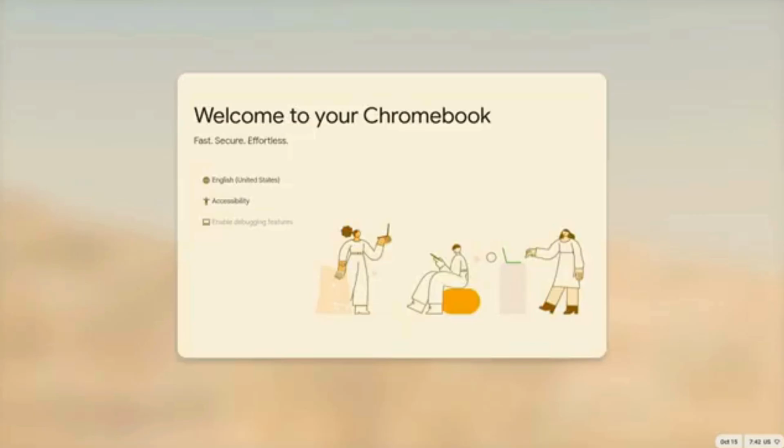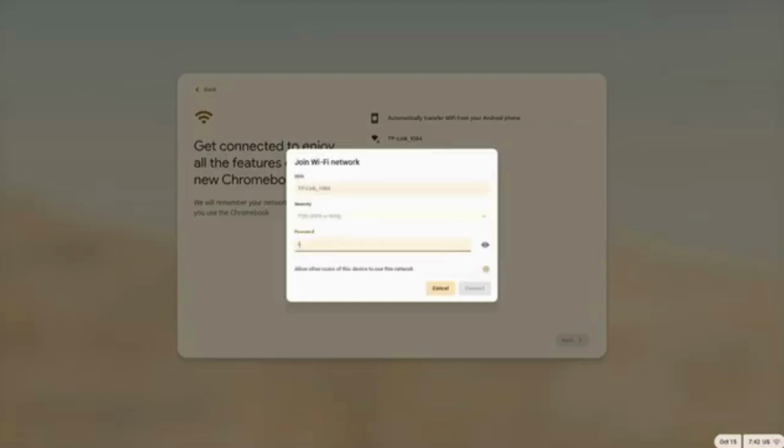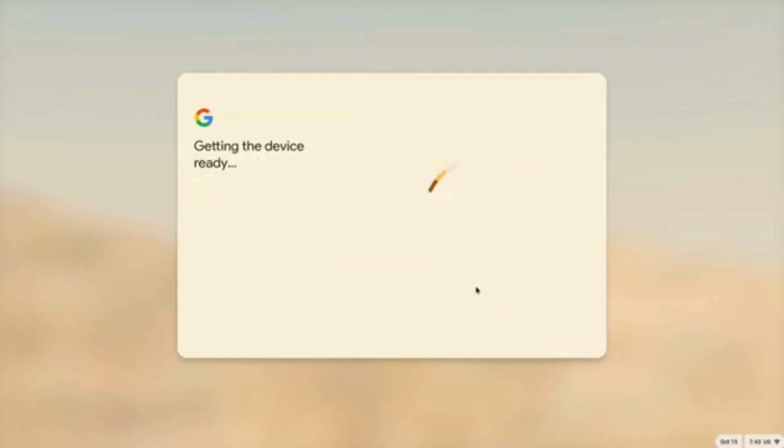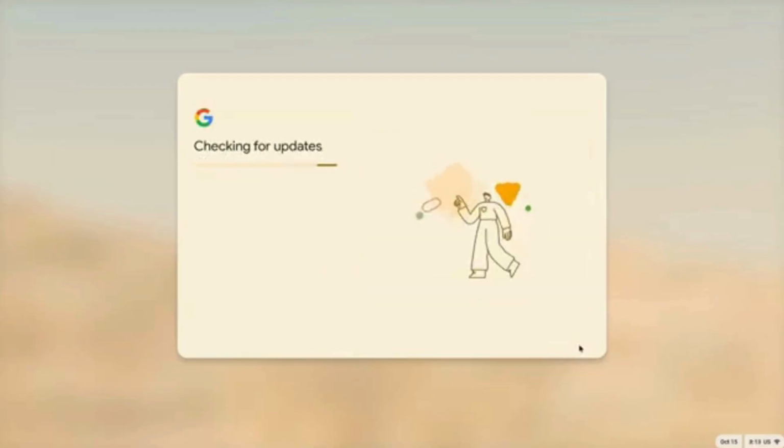Now, the Brunch framework will load. It customizes ChromeOS to work on your non-Chromebook hardware. This process only happens during the first boot. You might need to wait 10 to 15 minutes for this process to be completed. After that, you will be greeted by the initial ChromeOS setup screen. Connect to Wi-Fi and follow the on-screen instructions to continue. Services including Google Play Store.